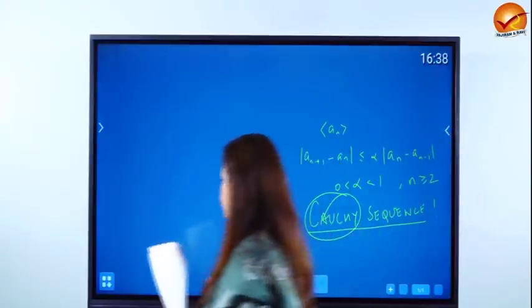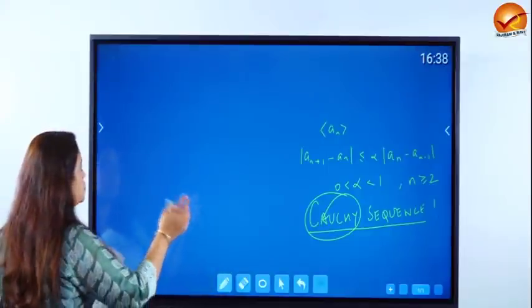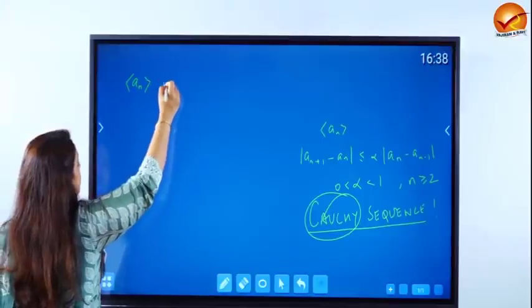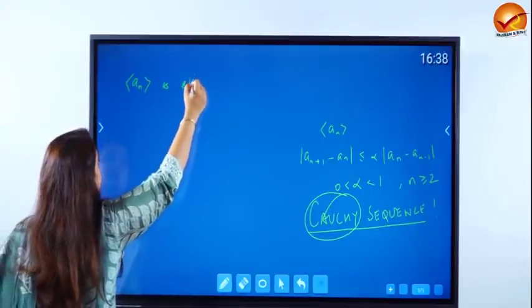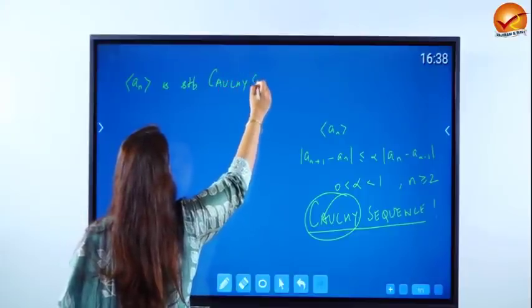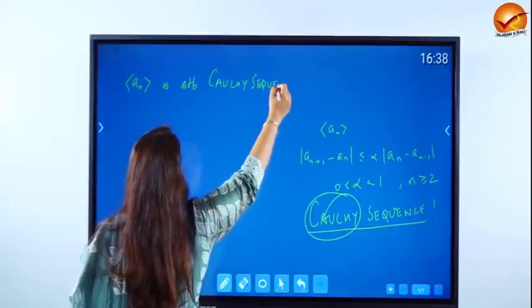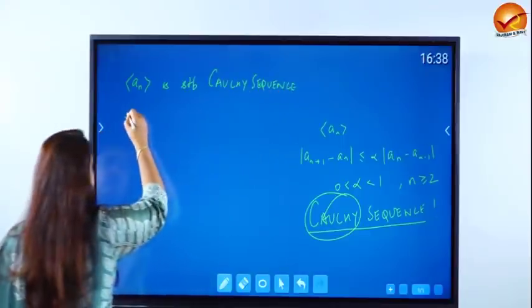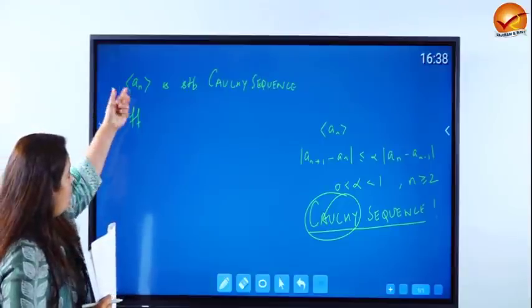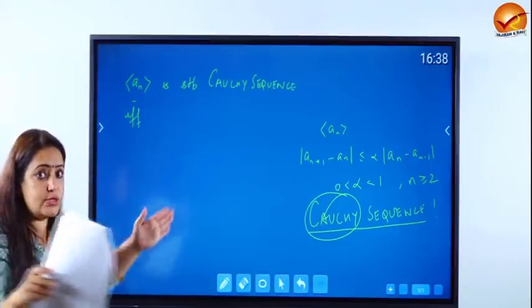So I would just give you the definition of what a Cauchy sequence is, and then you should work on this question. If you have a sequence an, then it is said to be a Cauchy sequence if and only if... Basically, Cauchy sequence means that the elements of an are coming closer to each other.